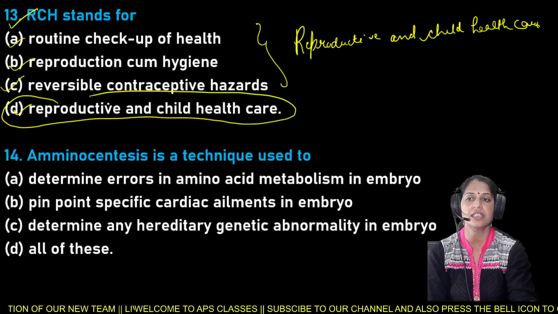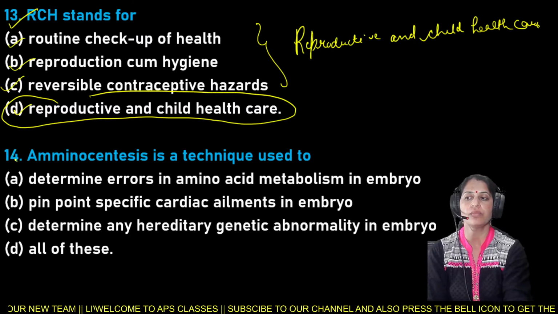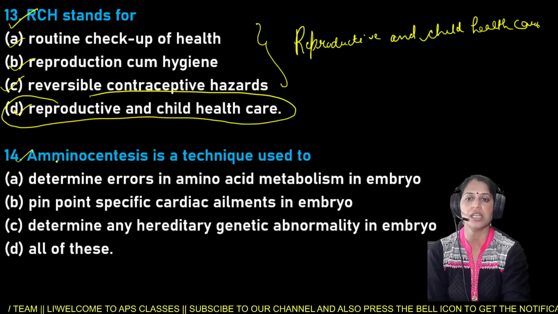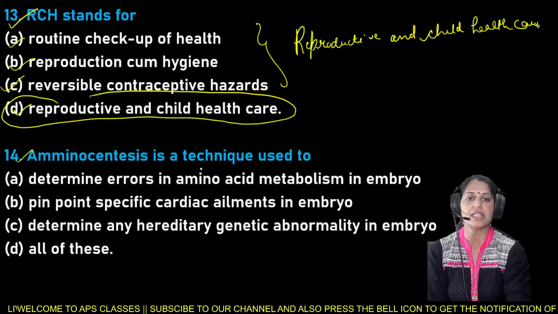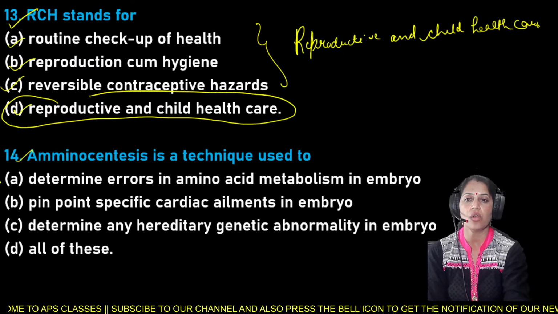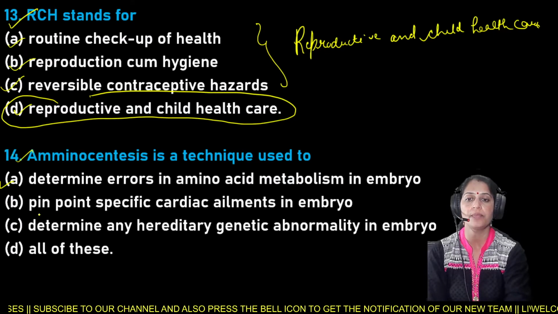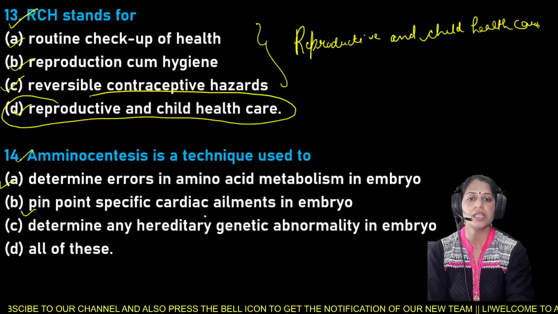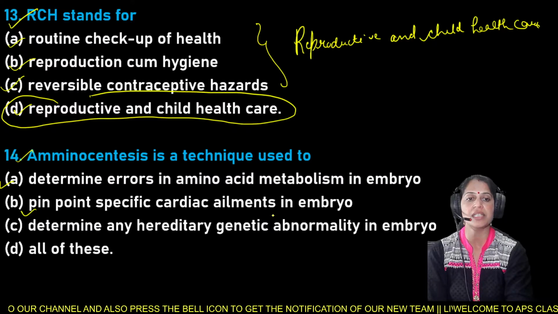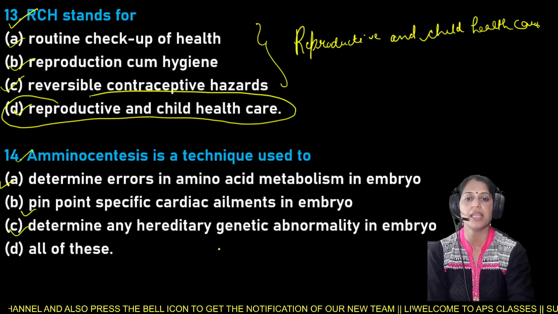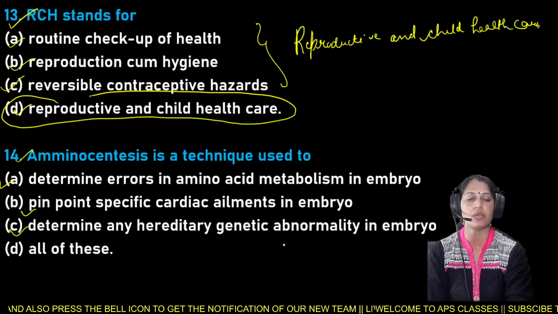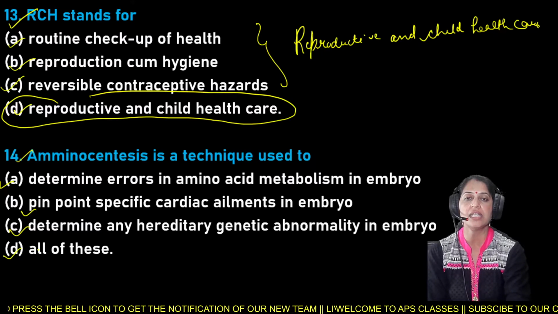Next is your question number 14, and your question number 14 is: amniocentesis is a technique used in. Option A is determine errors in amino acid metabolism in embryo, B pinpoint specific cardiac ailments in embryo, C determine any hereditary genetic abnormality in embryo, and D is all of these.